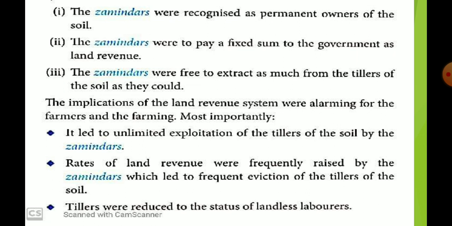What will be its result? It led to ultimate exploitation of the tiller of the soil by the jamindar. Rate of the land revenue was frequently raised by the jamindar, which led to frequent eviction of the tiller of the soil, and tillers were reduced to the status of landless labor. So with the help of this content you can make your notes.